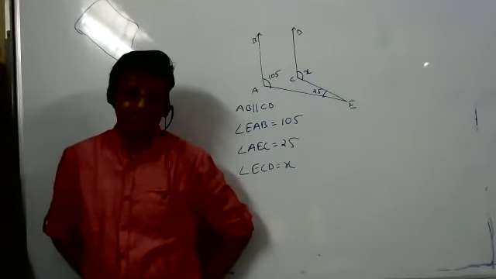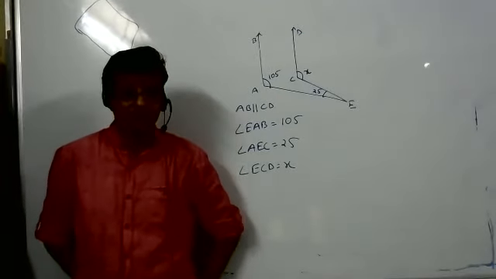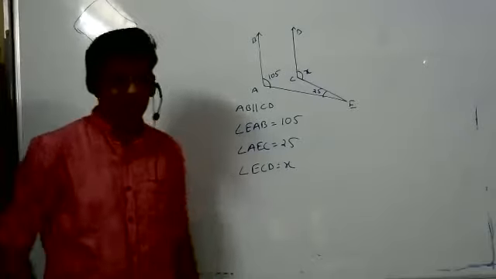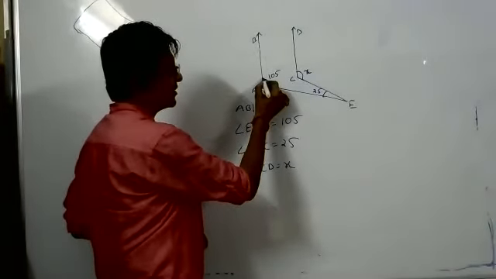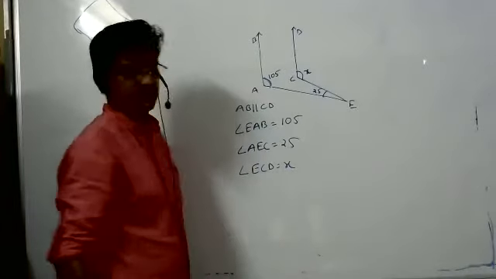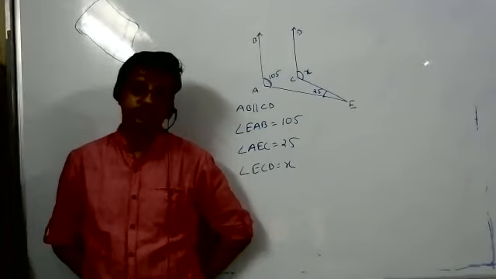So what is 105 there, sir? The 105 angle? I mean E, A, and then EAB. It's written 105. Sir, it's a little blurred. Okay, EAB. When it is blurred, you go out and come in again, and it will be clear.